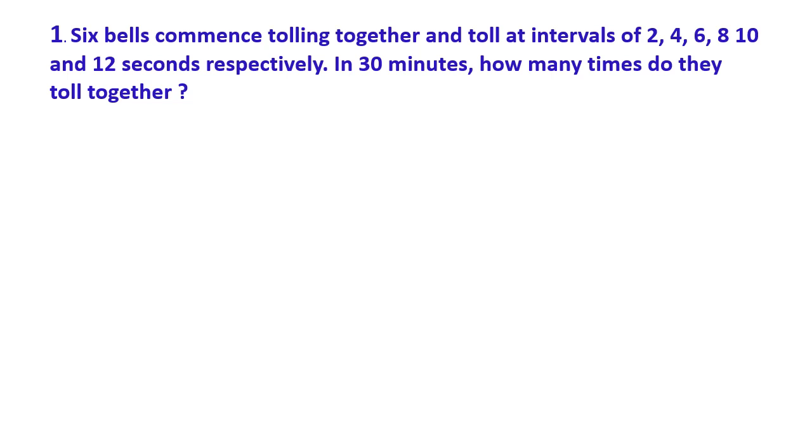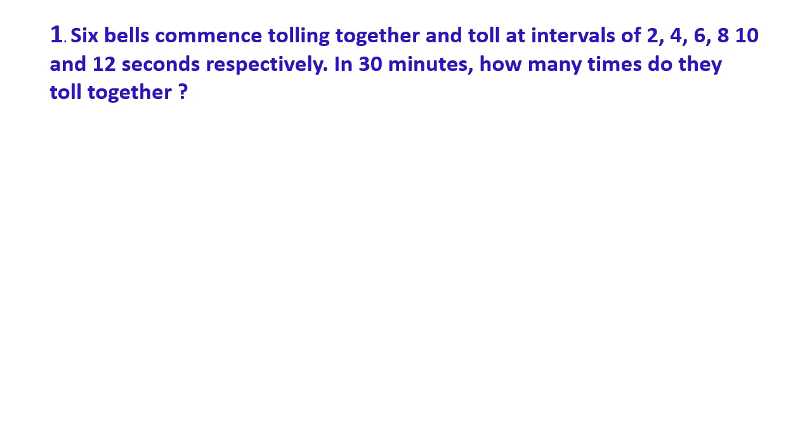First question. Six bells commence tolling together and toll at intervals of 2, 4, 6, 8, 10 and 12 seconds respectively. In 30 minutes, how many times do they toll together?